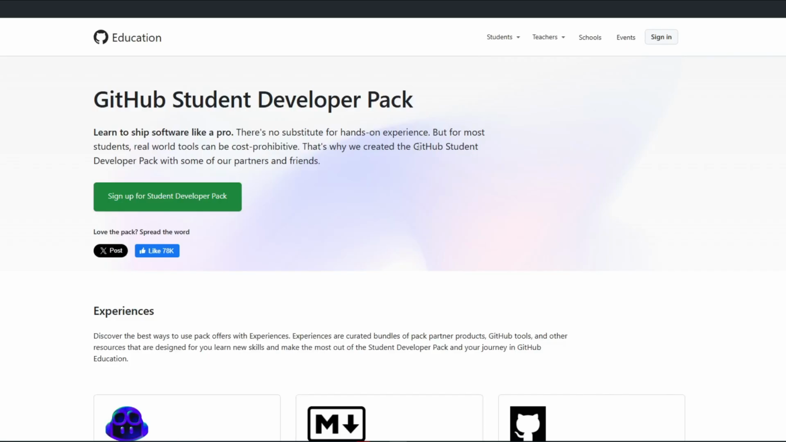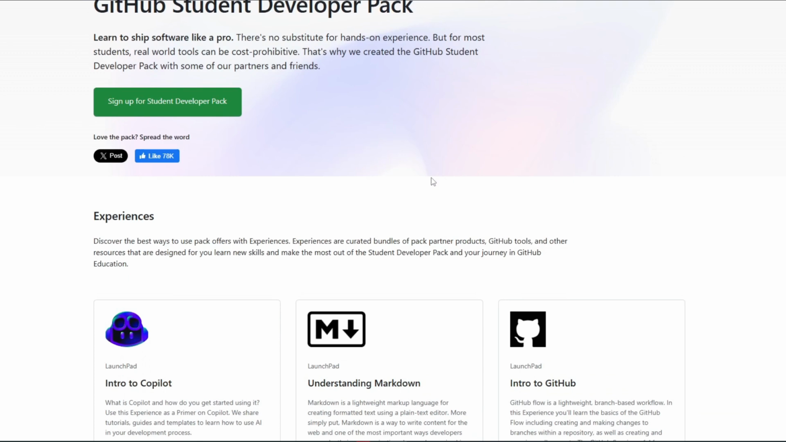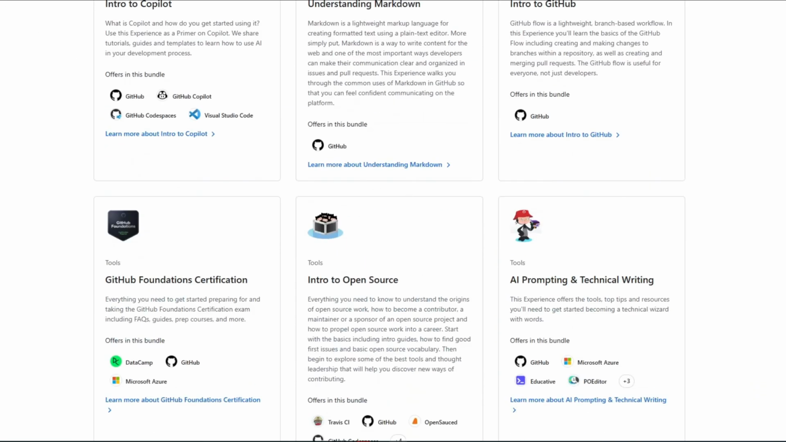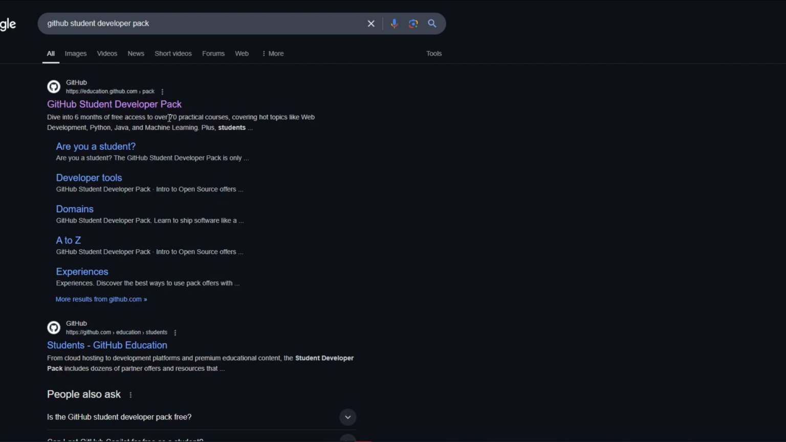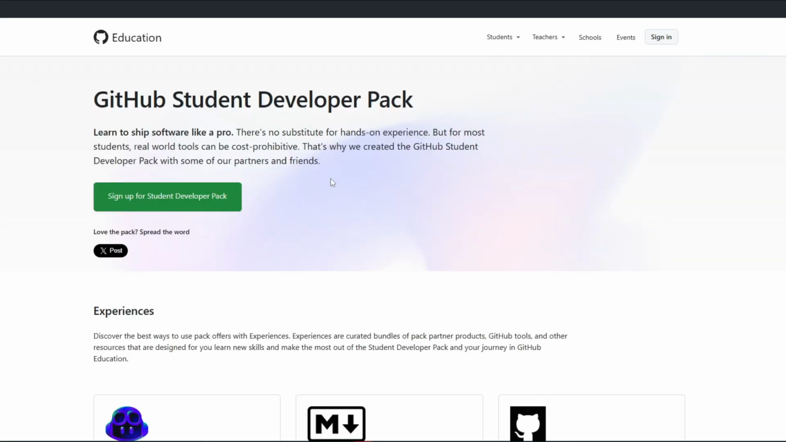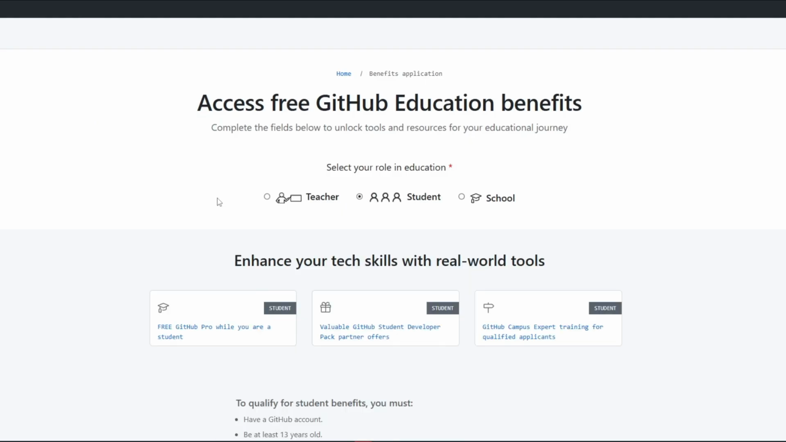And now to proceed, let's navigate through their official website, which is education.github.com/pack. If you cannot see it on your browser, you can just use a Google search, search for the GitHub Student Developer Pack, and you will be able to see their site right here. Once inside, you can see the button to sign up for the developer pack. You simply want to click on this button, and inside we have to fill out a few things in order to get qualified for the GitHub Education benefits.